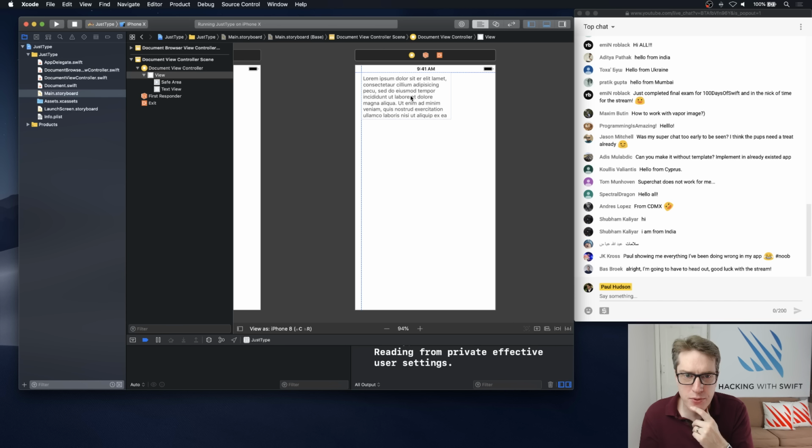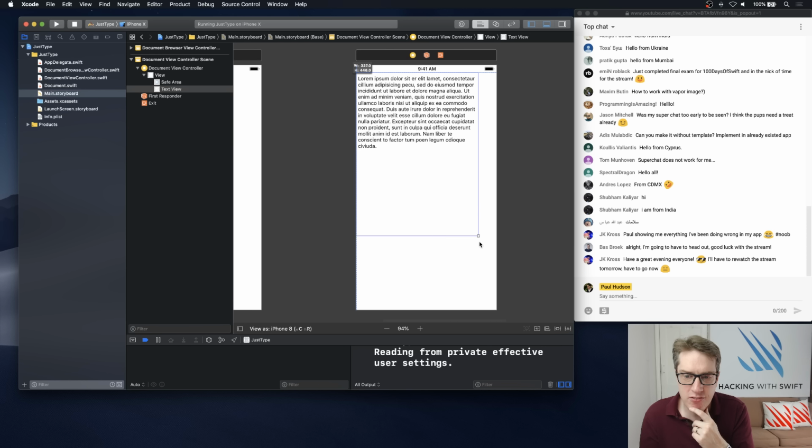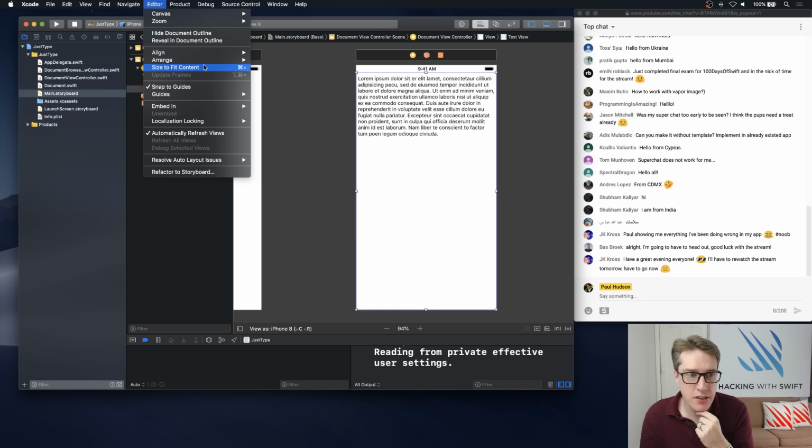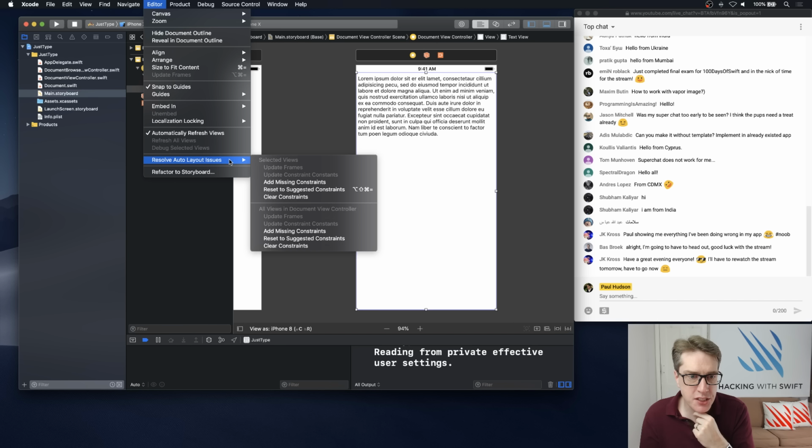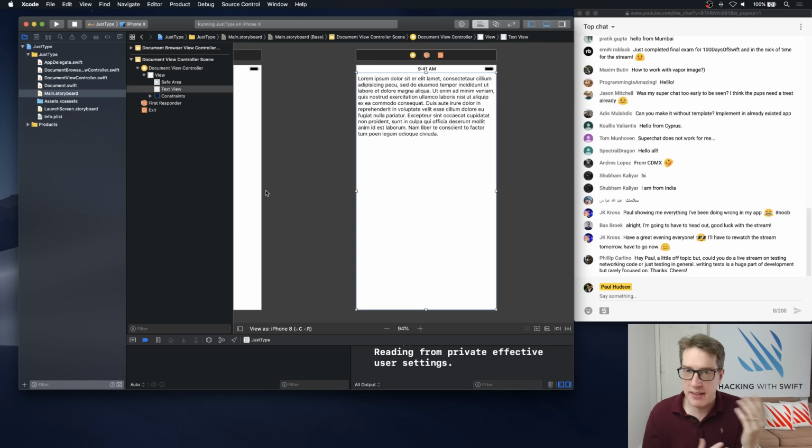I'll drag it to the top so it snaps to the safe area and to the far left. Then drag it right down to the bottom so it fills the whole screen. So it's going right to the top of the status area and otherwise left edge, right edge, and bottom edge, like that. I'll go ahead and use editor, resolve auto layout issues, and then reset to suggested constraints. Boom. So it'll basically pin to the safe area like that.